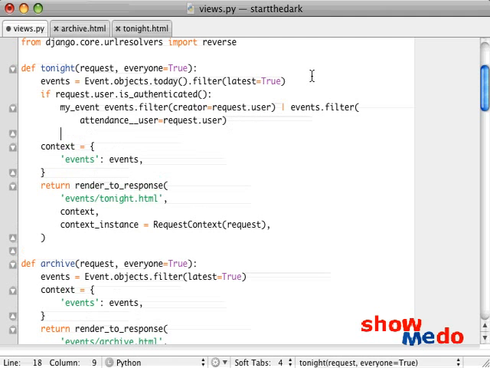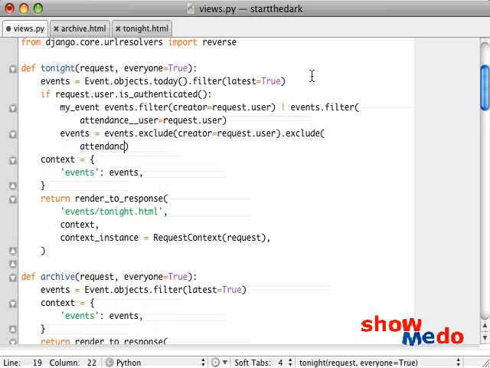And then we're also going to filter down the events to be events equals events.exclude creator equals request.user.exclude attendance__user equals request.user. So we're going to now take those events that were here in my events, and we're going to exclude them from our now events set. So we don't want to actually show our events twice, so we wanted to get rid of them.